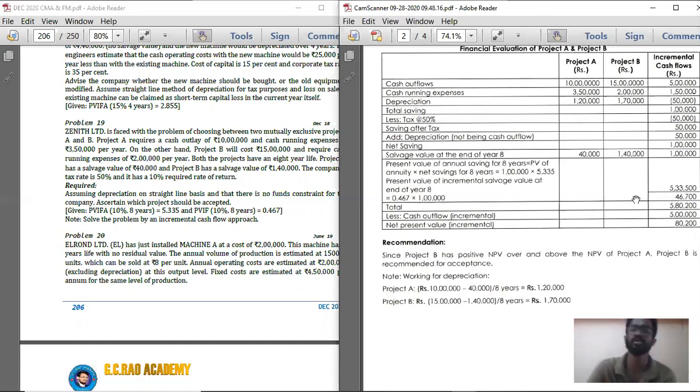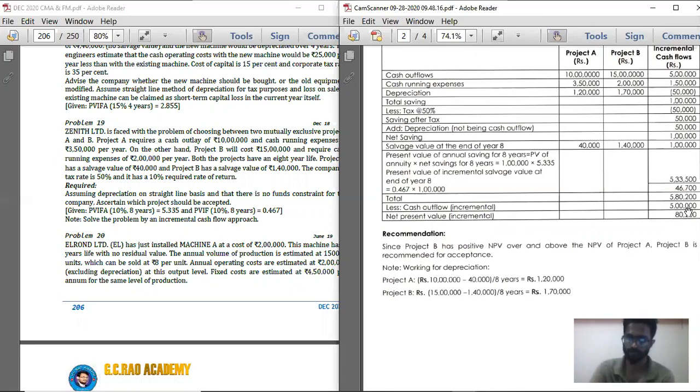How much is the cash outflow? If you are going with project A, 10 lakhs only. Project B, 15 lakhs. So because of going with project B, the incremental amount is 5 lakhs. So in respect of present value of cash outflow, within bracket incremental, in the incremental cash flows column, record 5 lakhs within bracket. Now total it: 5,80,200 minus 5 lakh, you are going to get the net present value, that is 80,200. So below that, record 80,200. In respect of that 80,200, record net present value.